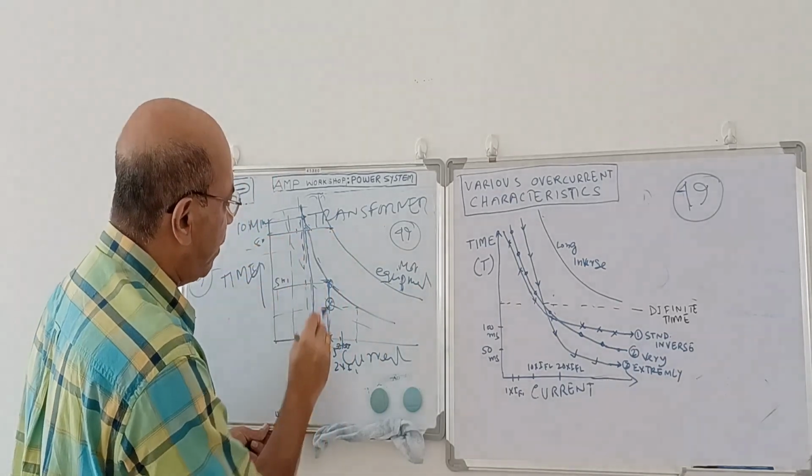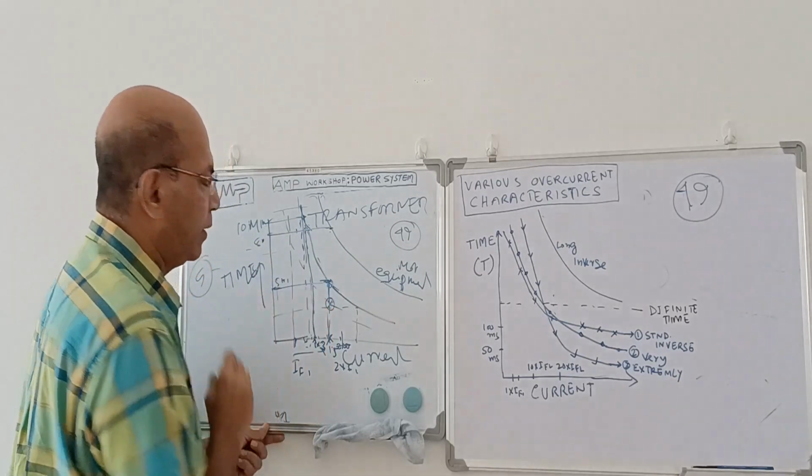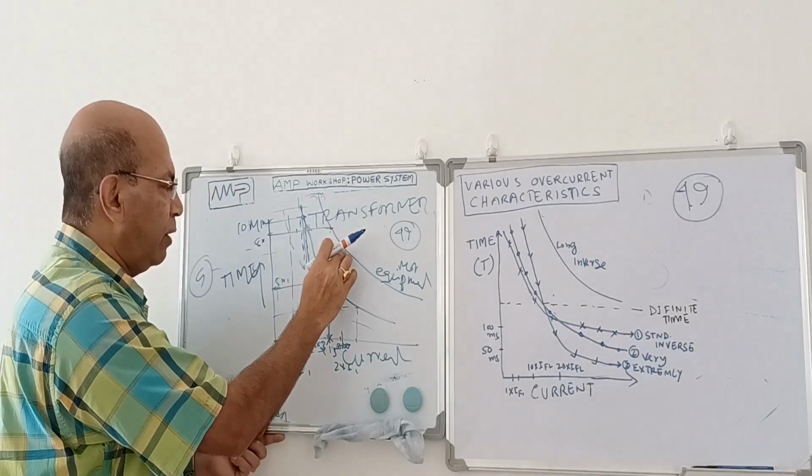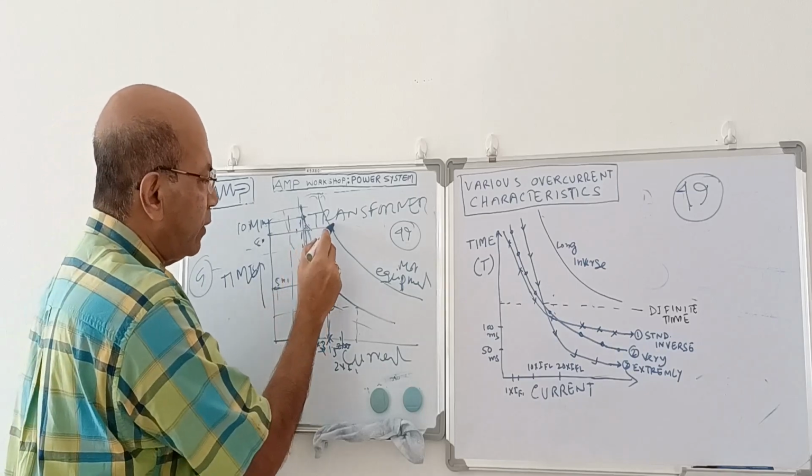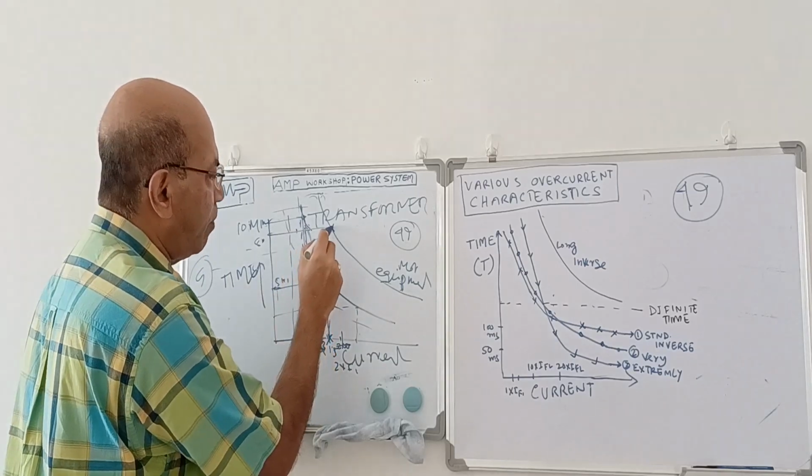But the protection device is operating at what time? Maybe it is 5 minutes. So before going to the deterioration condition, protection is operated, right? The motor can withstand up to this time for 1.5 times. This is the motor characteristics.